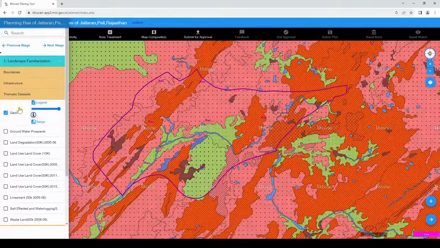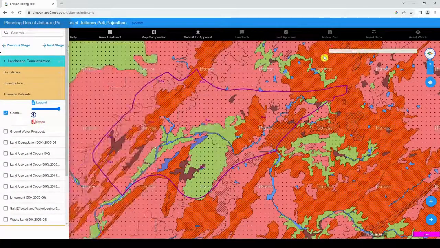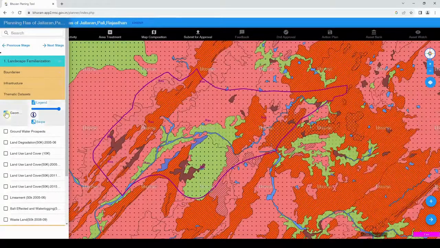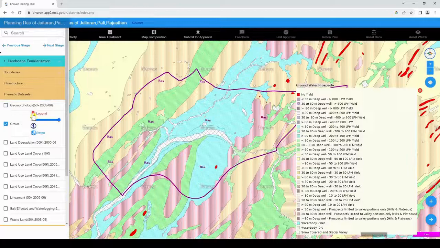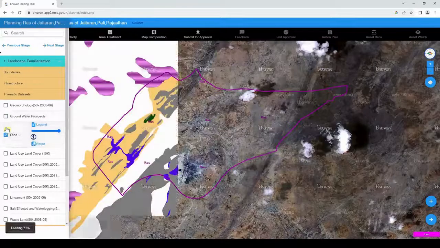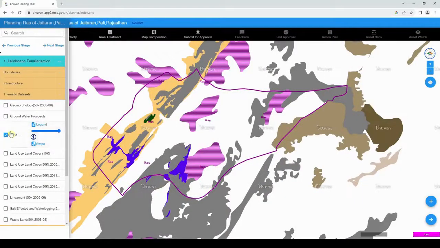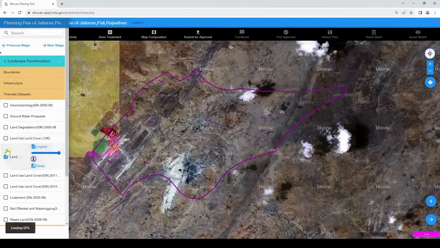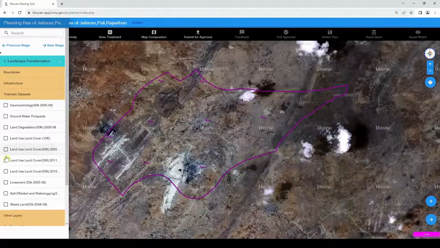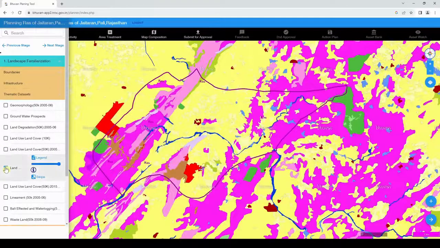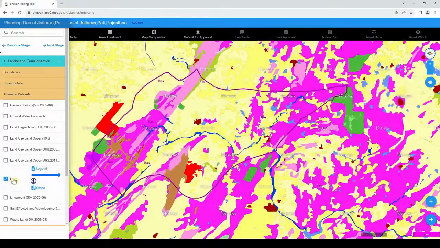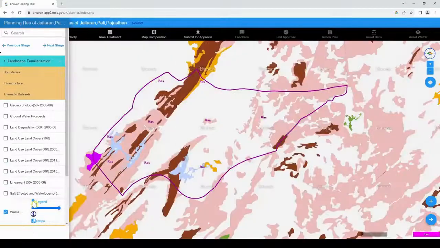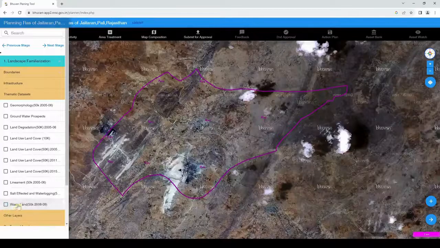Thematic datasets. Datasets such as erosion, geomorphology, groundwater prospects, land degradation, land use, land cover 1 to 10,000, lineament, and wasteland can be visualized for that particular Gram Panchayat on top of the Bhuvan base map. By visualizing these thematic datasets on Bhuvan's user-friendly platform, stakeholders can easily access and analyze spatial information, fostering a participatory decision-making process tailored to the unique needs of each Gram Panchayat.